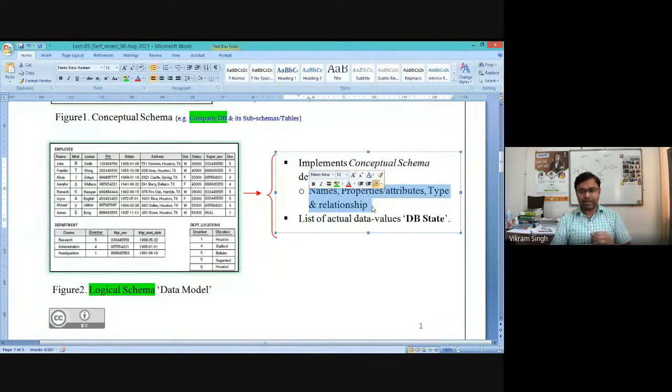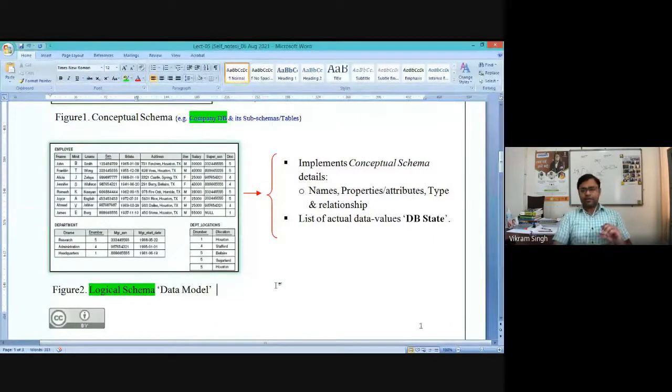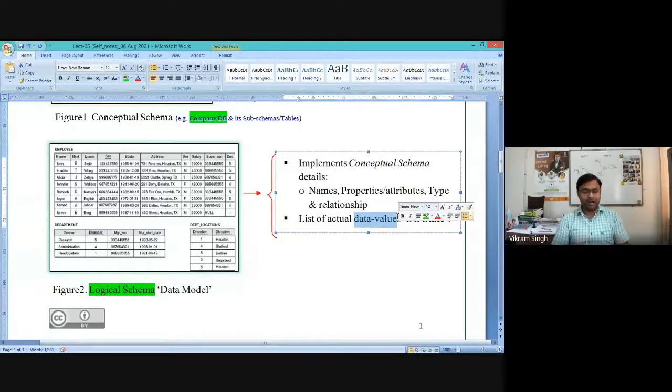And along with it, it will give you an idea about the possible data, the actual data values, which is sometimes referred to as the database state also, right? So broadly, in the case of a logical schema, it is the data values which are additional, right?